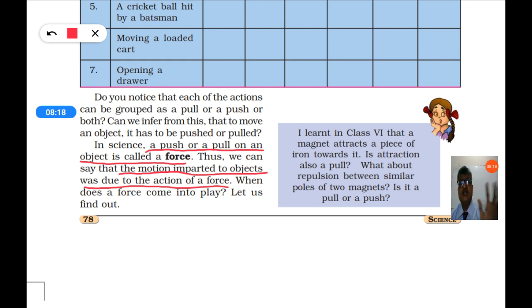So if force is applied on an object, then only an object moves, or it moves faster, or it becomes slow, or sometimes it can be stopped, or sometimes we can change the direction of a moving object using a force on it.